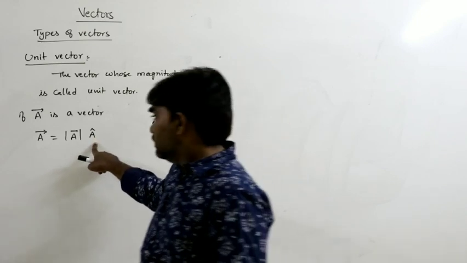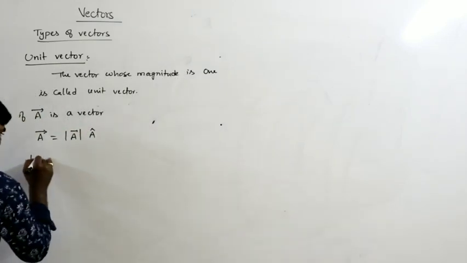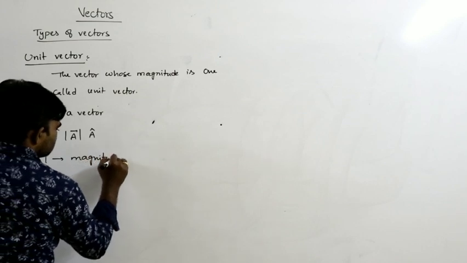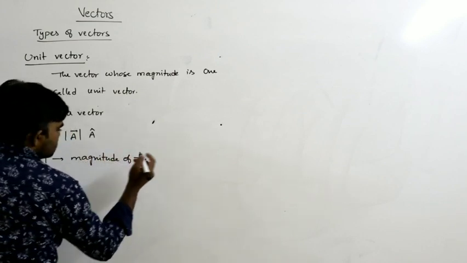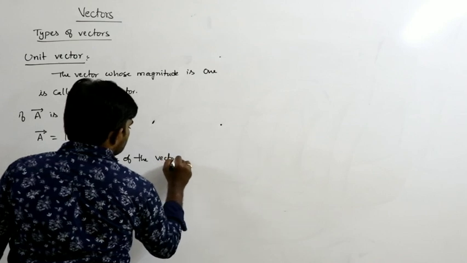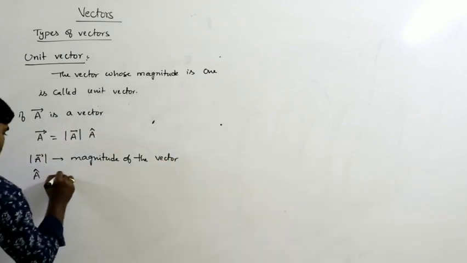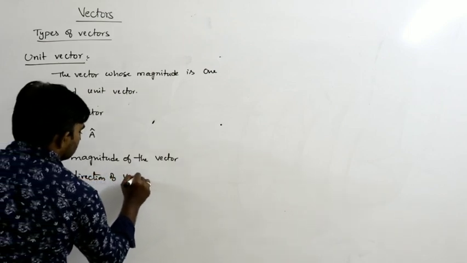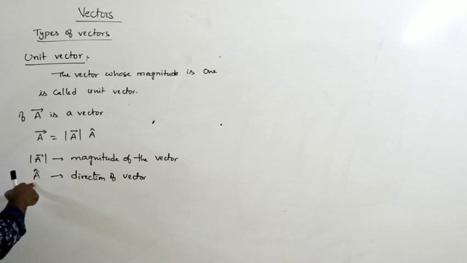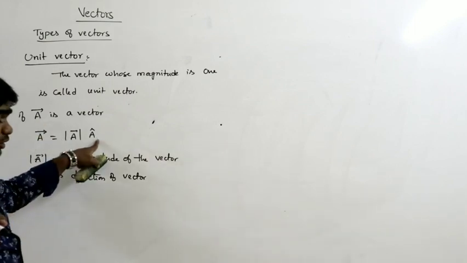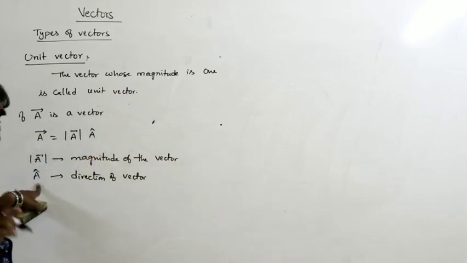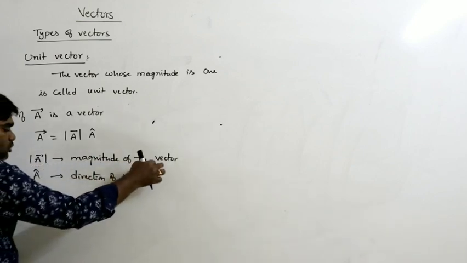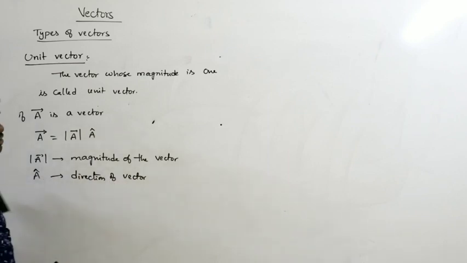A cap is the direction of the vector. Modulus of a bar is the magnitude of the vector, and a cap indicates the direction of the vector.